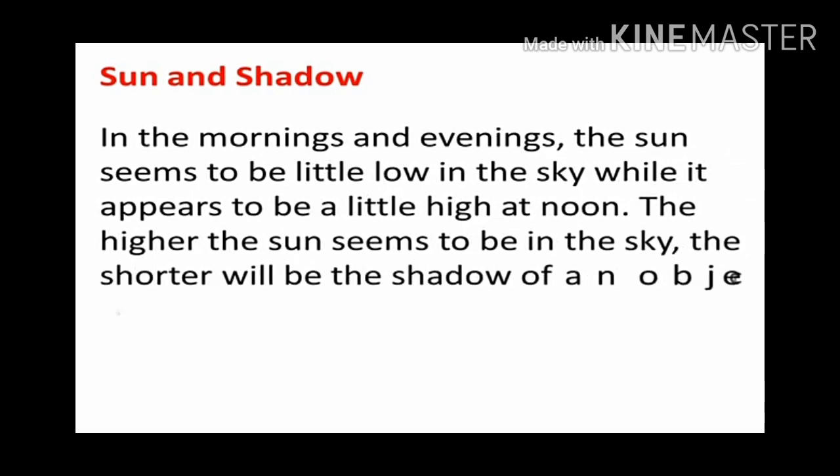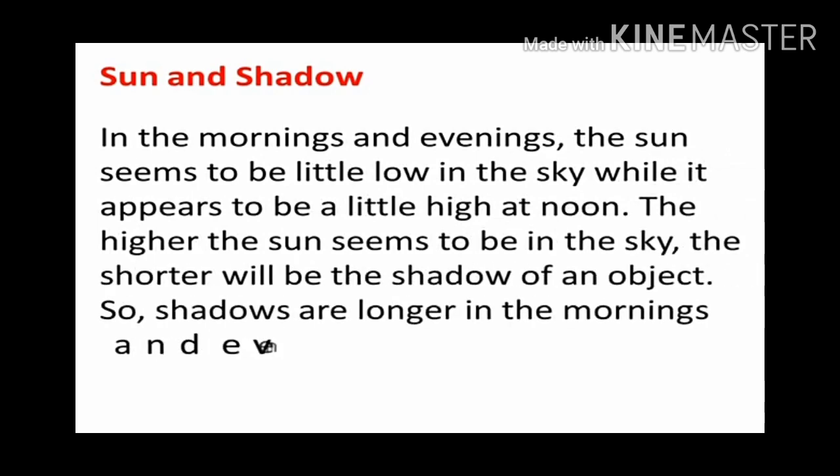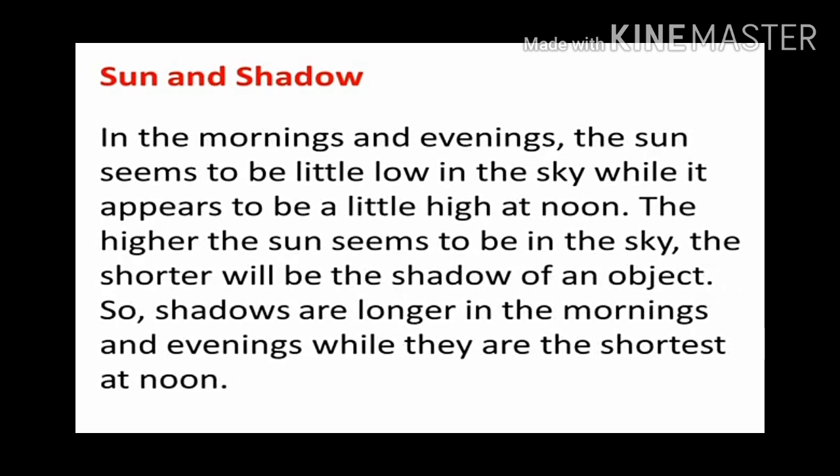Sun and the shadow. In the morning and the evenings, the sun seems to be a little low in the sky, while it appears to be high at noon. The higher the sun seems to be in the sky, the shorter will be the shadow of the object. So shadows are longer in the morning and evening, while they are shortest at noon, where this is not so important or it is not present in your textbook.